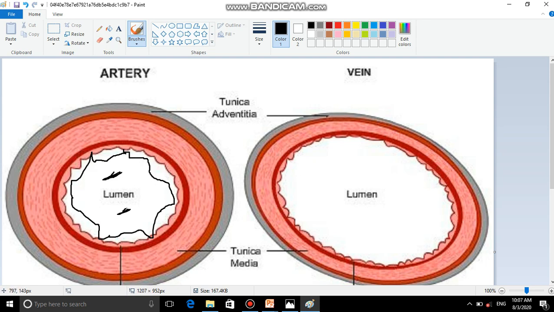Similarly here also it can happen, but it is more prominent in case of artery, because arteries already have a small lumen, and the deposition of anything inside that further decreases the volume. So the area for blood to flow further decreases and blood pressure increases. Now this is abnormal medical condition.